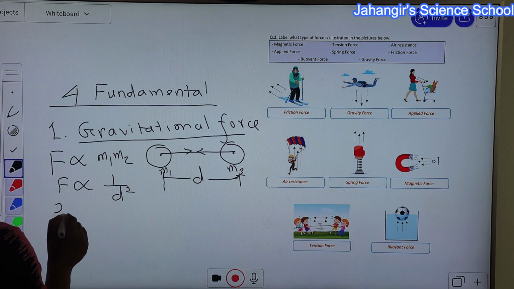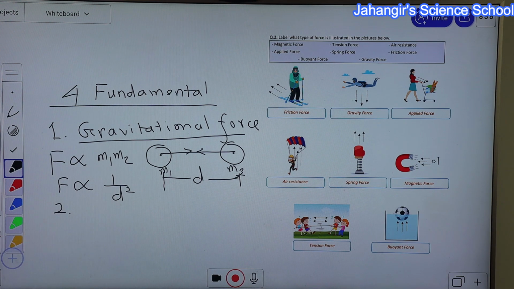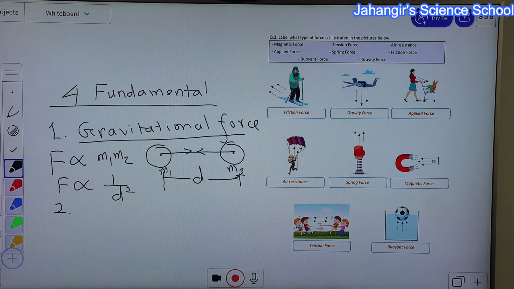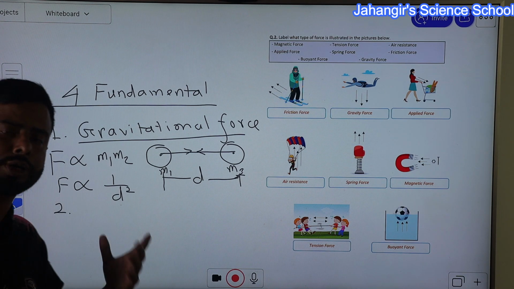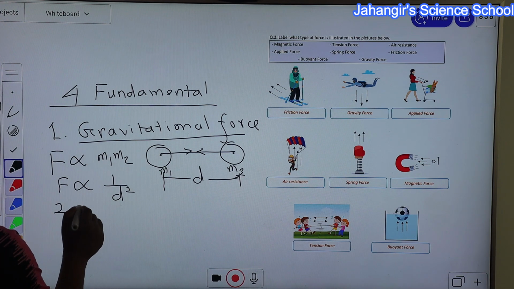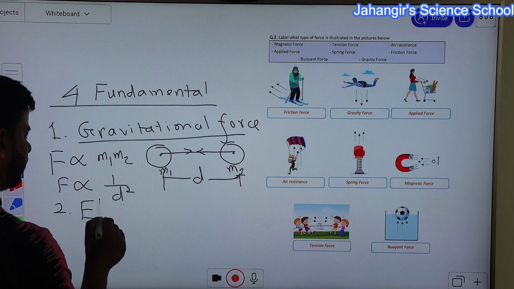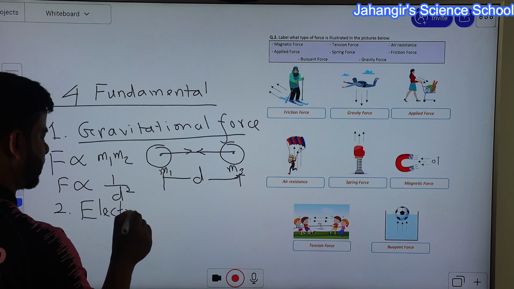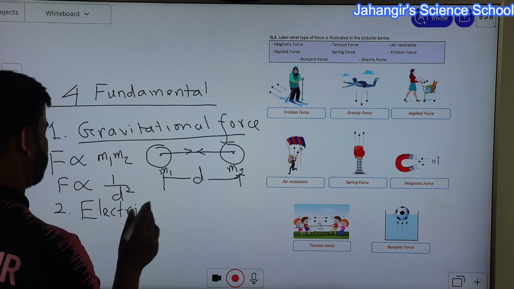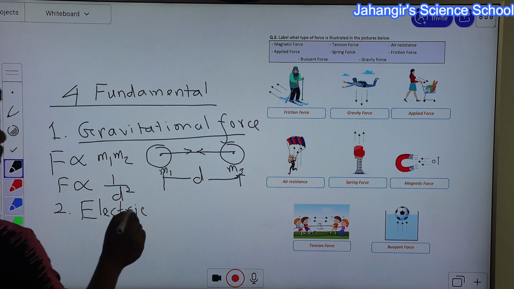Second thing, electromagnetic force. Electromagnetic force means the mutual attractive or repulsive force between electric charge and magnet.